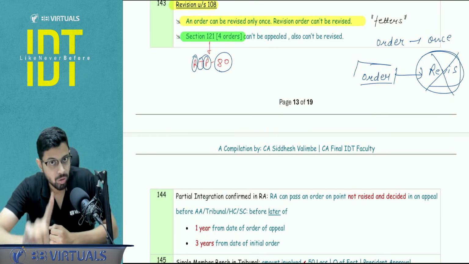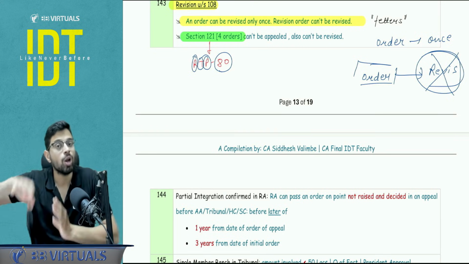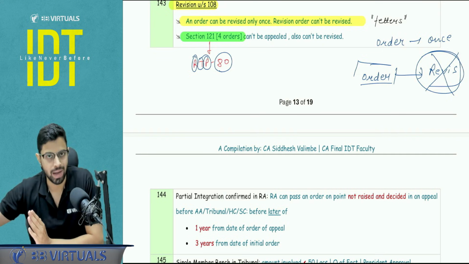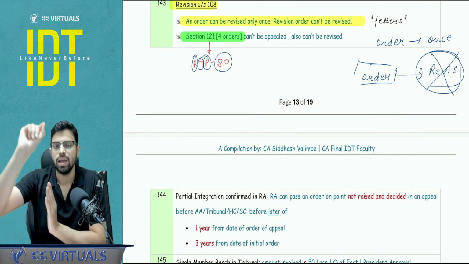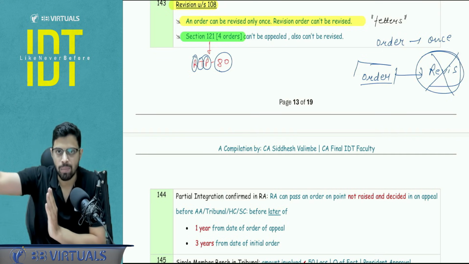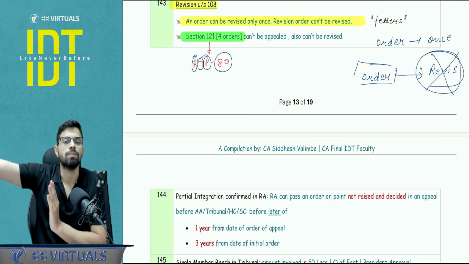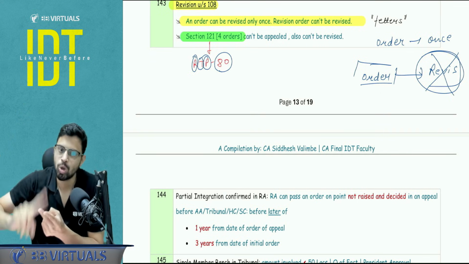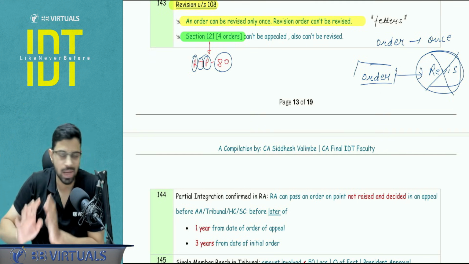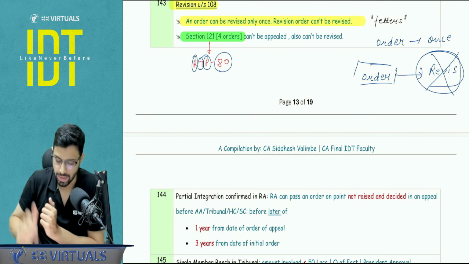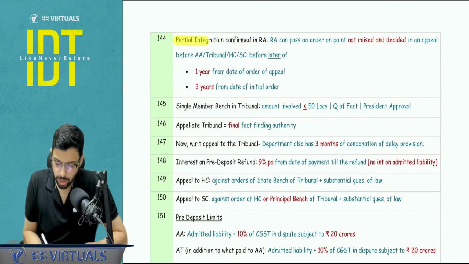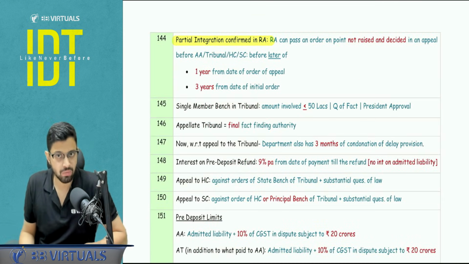Along with that, make a note of it that these 4 orders cannot be even revised under section 108. If you want to verify this, go to section number 108, see the Bare Act that is subject to 121. So these cannot be appealed, these can also not be revised. I hope this is clear, because this is a point which is missed out a lot of times. Next is the point of partial integration, which is confirmed in section 108 RA.